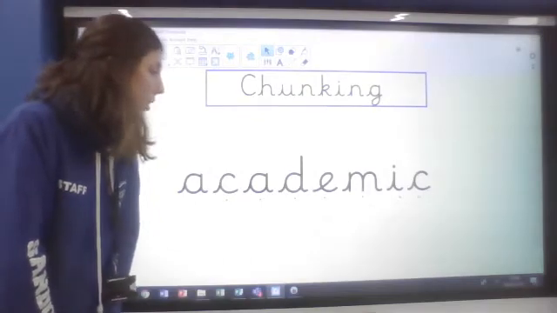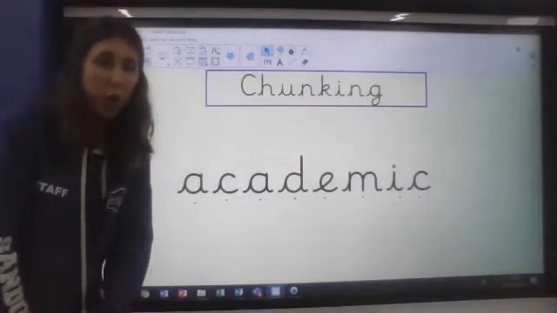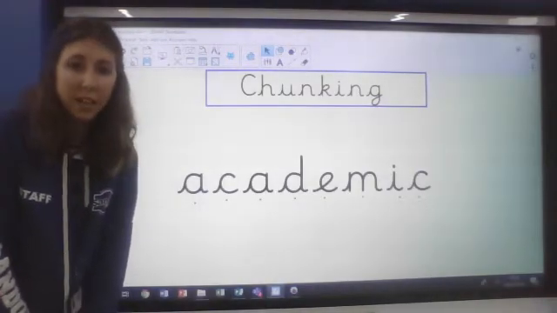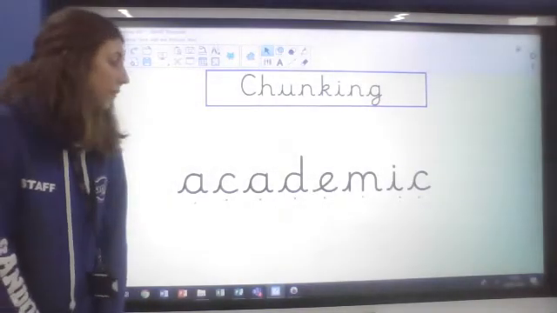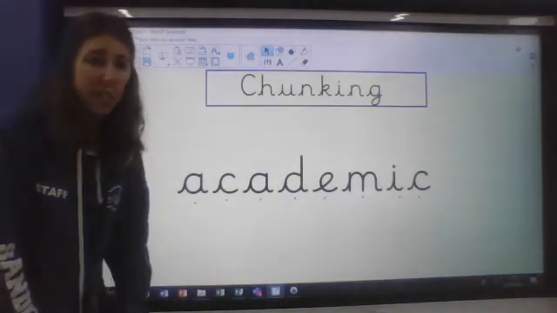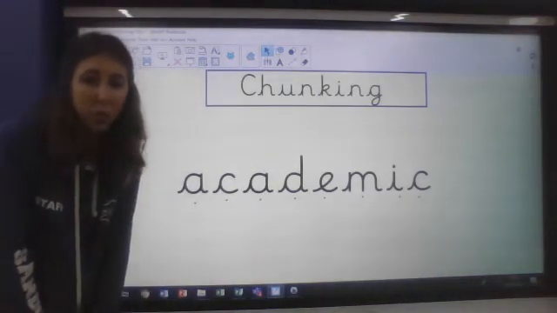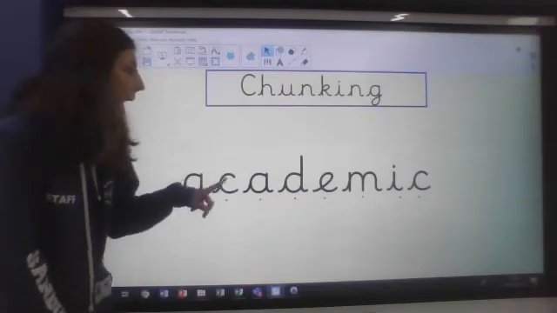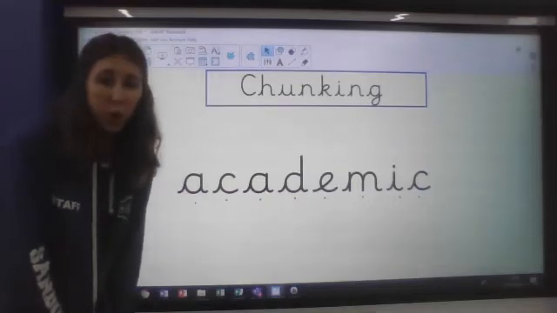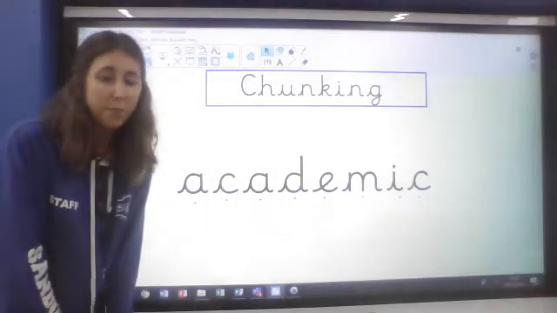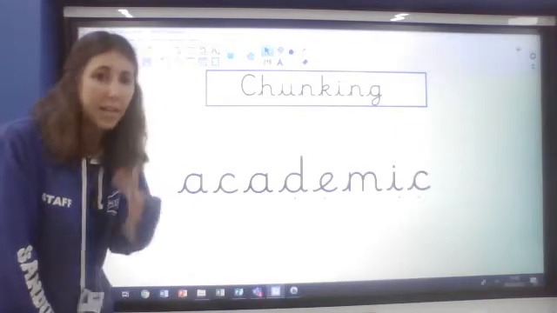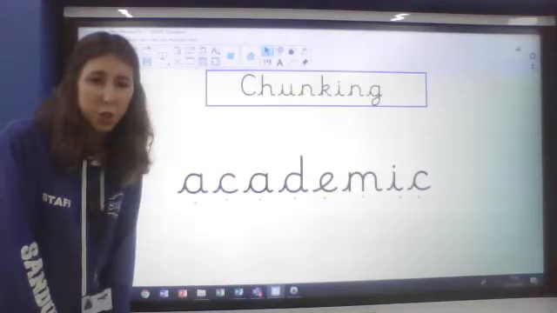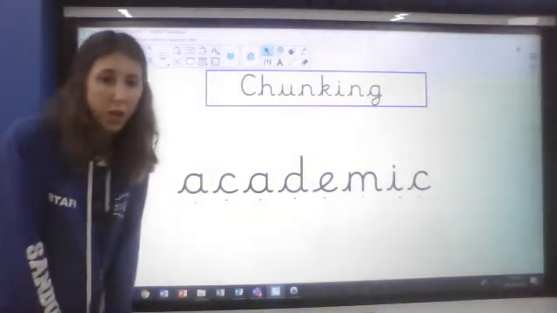When we think about things that are academic, we're thinking about learning and results and your education. So it's things to do with school. So if we are talking about how you are getting on academically at school, we're thinking about how you are getting on with your learning. So the word academic is linked to learning in school. So if you are very good academically, it means you are very good at your learning. So academic means linked to learning and linked to your education.